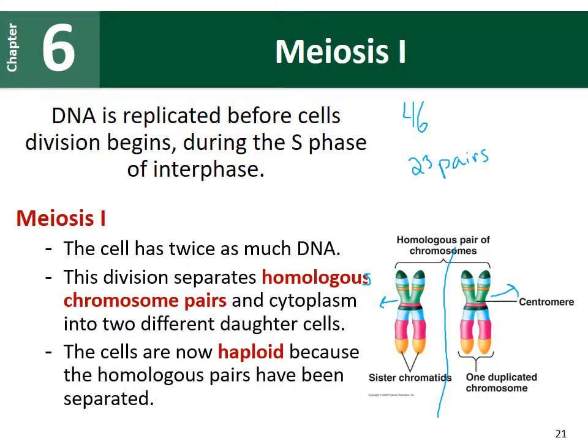Meiosis 1 is referred to as a reduction event because our cells go from being diploid, or having 46 total or 23 pairs of chromosomes, to being haploid, or only having 23 total chromosomes. That's because those homologous pairs have been separated from each other.